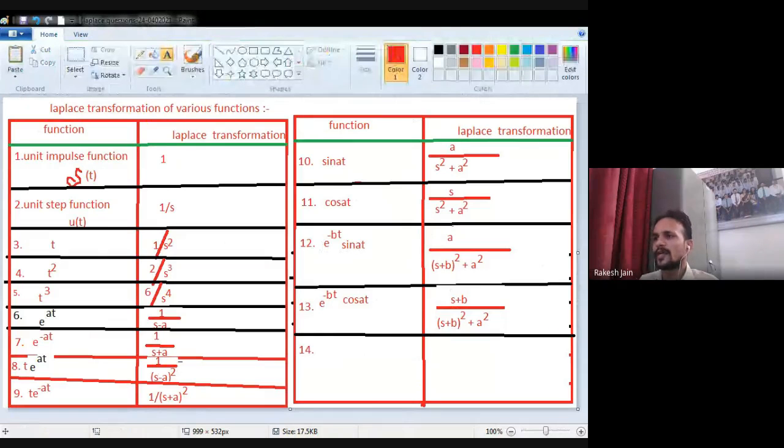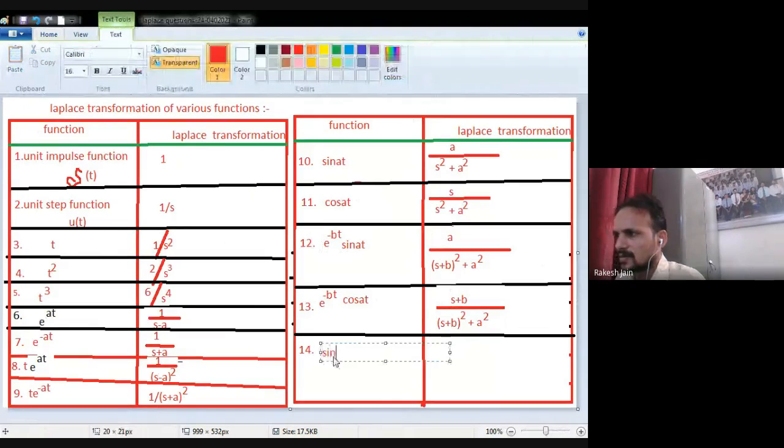Now cosine hyperbolic and sine hyperbolic functions. Let's suppose we have a sine hyperbolic at function. So what will be sine hyperbolic at?